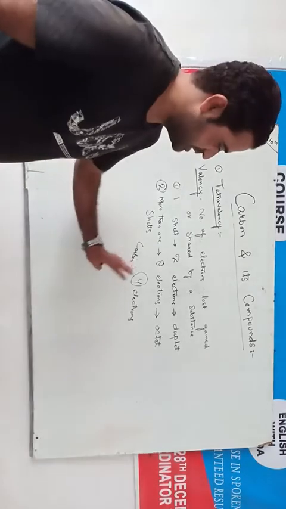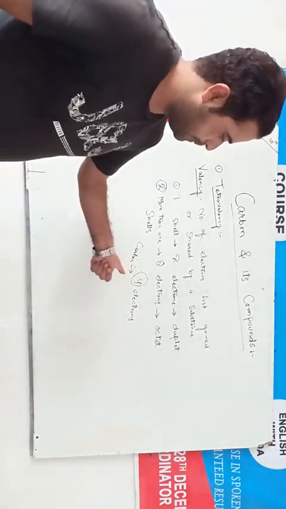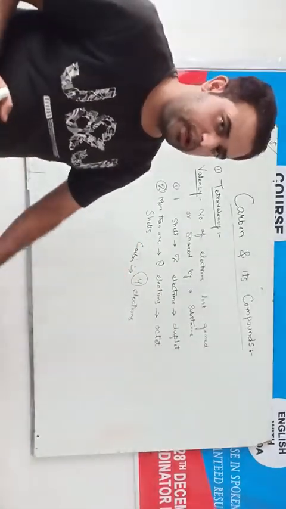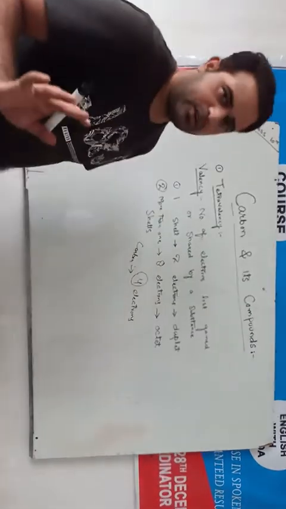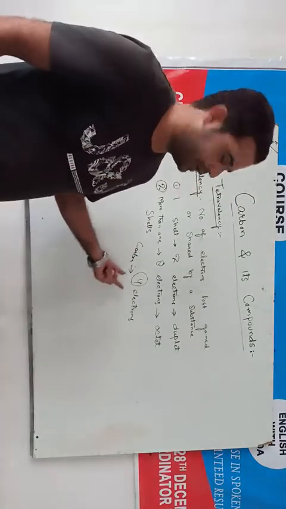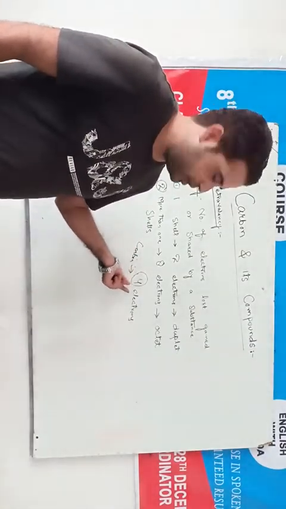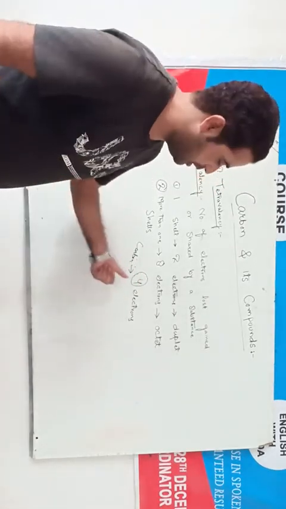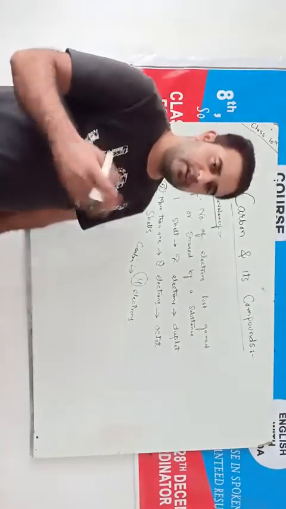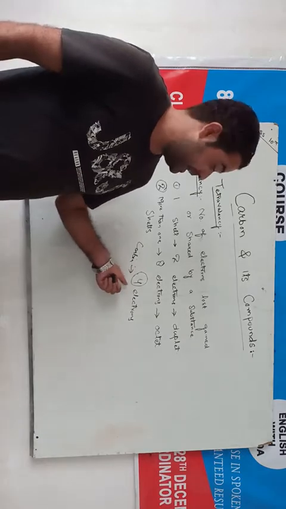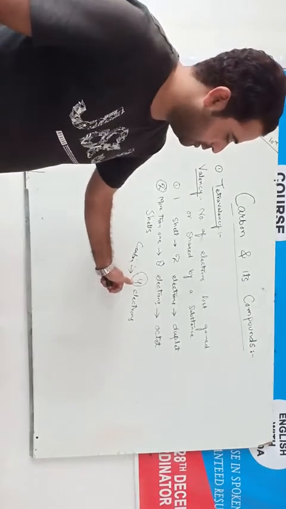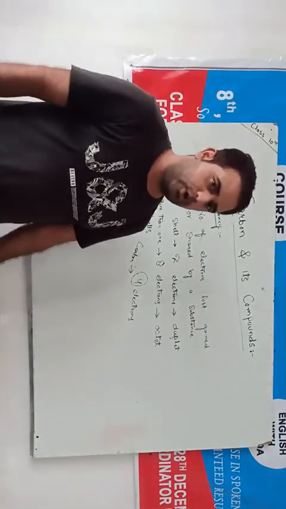What does it do to get stable? In order to get stable, it must gain 4 electrons or it must lose 4 electrons. But gaining 4 electrons or losing 4 electrons is not easy for carbon. Energetically it is not possible.